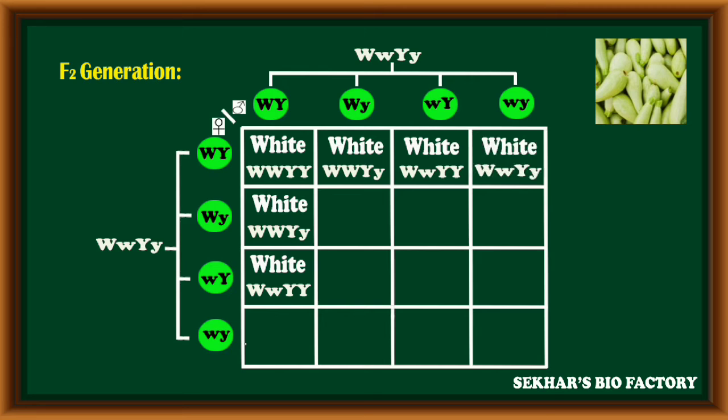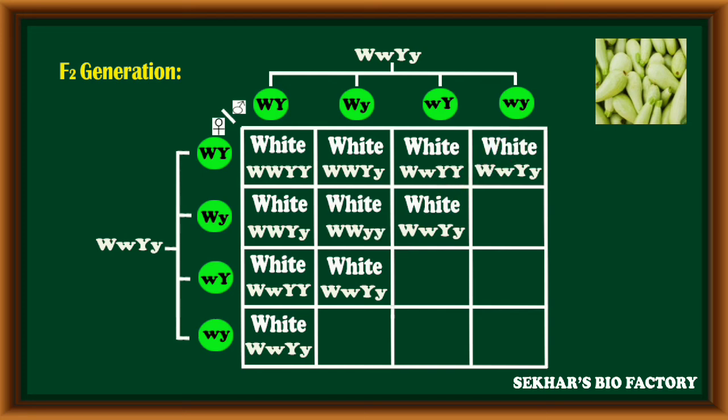Along with that, the next combination has both genes in heterozygous condition, like capital W, capital Y, small y. Now, even with both genes heterozygous, these four combinations become white fruit coat. The next combination, capital W, small y, white fruit coat will be expressed even though the second gene is present in homozygous recessive condition. The next combination, capital W, small y, white fruit coat; capital W, small y, white fruit coat.